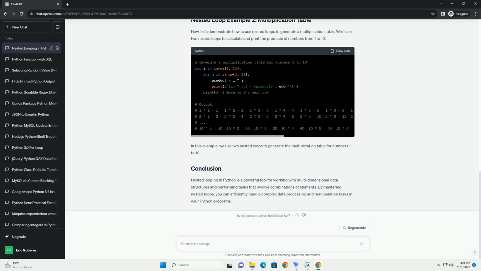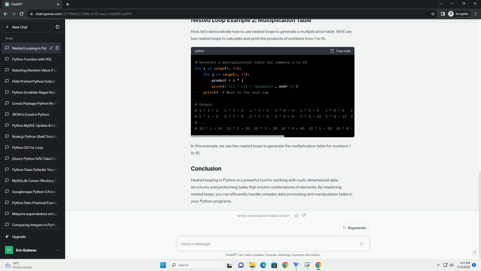Nested looping in Python is a powerful tool for working with multidimensional data structures and solving various programming problems. Understanding how to use nested for and while loops effectively is crucial for efficient and effective code. As you gain more experience, you'll be better equipped to tackle complex problems that require nested looping.